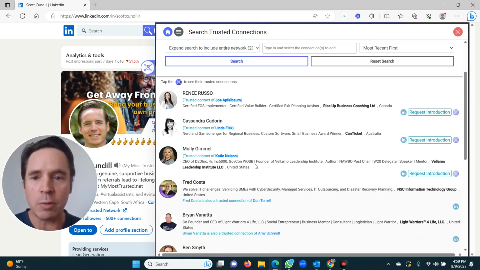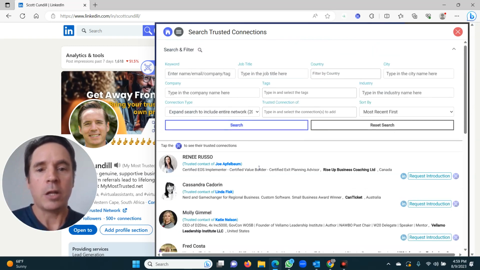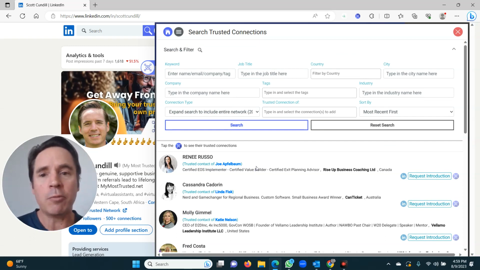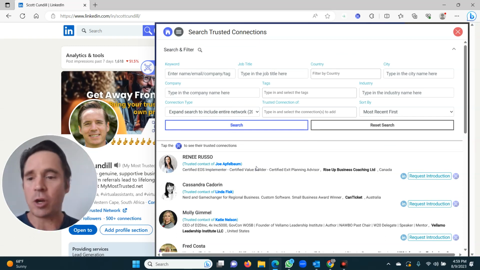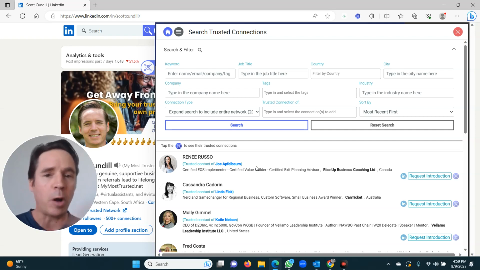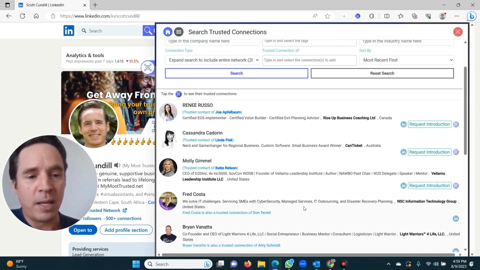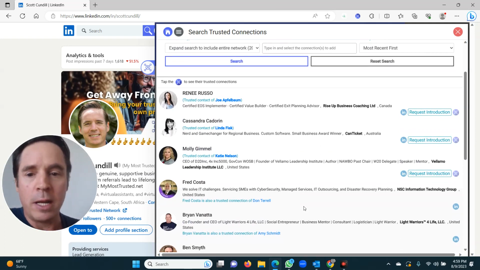These are genuine people. Okay, so just want you guys to understand that when you search LinkedIn, you'll get 10 million results and almost all of them are crap. You can't get in touch with them. They've changed jobs. They're not using LinkedIn anymore. They're bots. They're not even real people, all of that. This is a genuine database. Each of you has uploaded your trusted connections meticulously one by one.